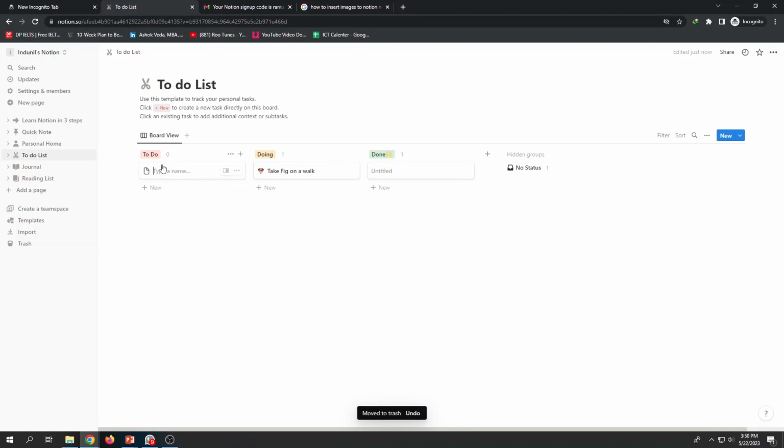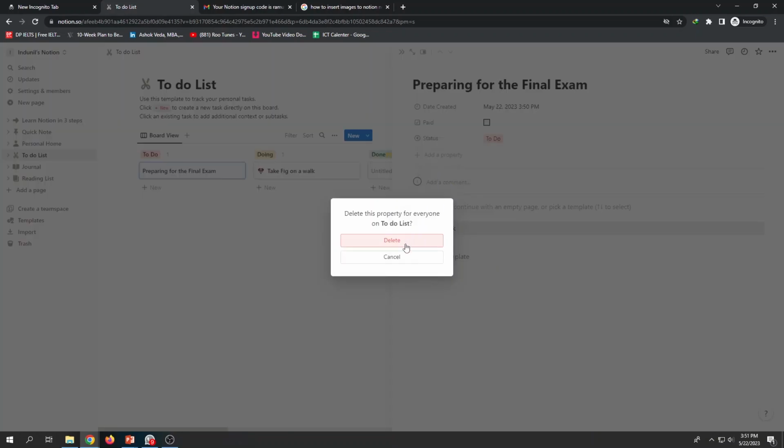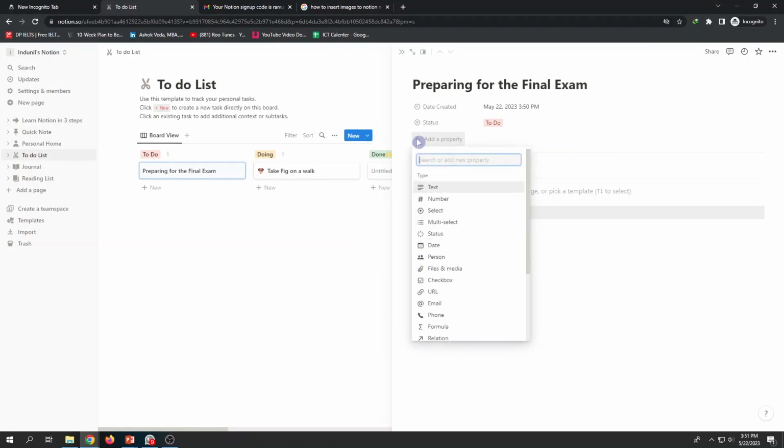To-do list, right? Then there I can add one item called preparing for the final exam. Okay, that's the first job. So when I click on it, on the right hand side, the corresponding details are created. So what is related to that? Then in it I can just add things. Now this is not appropriate here, so I'll delete that property. I'll add one property to say preparing for the final exam.